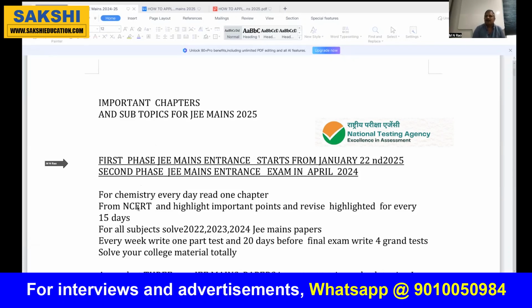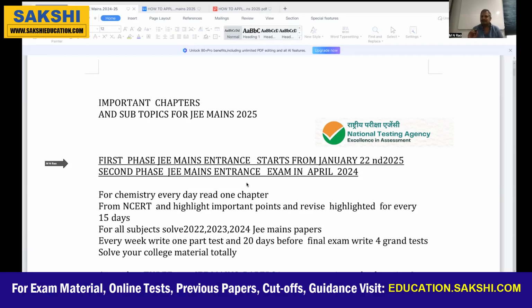Now for important topics, for chemistry, every day read 1 chapter from NCERT and highlight the important points, and revise the highlighted portions every 15 days. Remember carefully, for NCERT, highlight the important topics and revise them every 15 days. And for all the subjects, the 2022, 23, 24 PYQs, previous year questions, are available. If they are not with you, you can WhatsApp me. I will send the questions and answers, so that you have to do it.